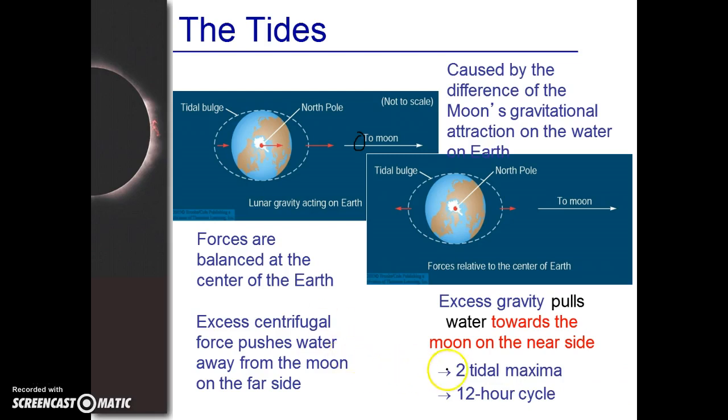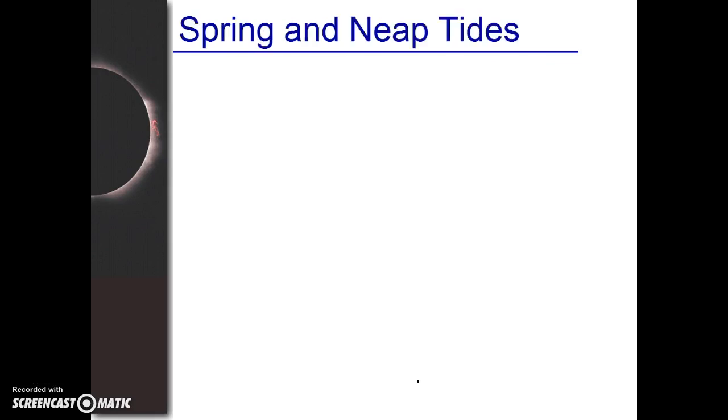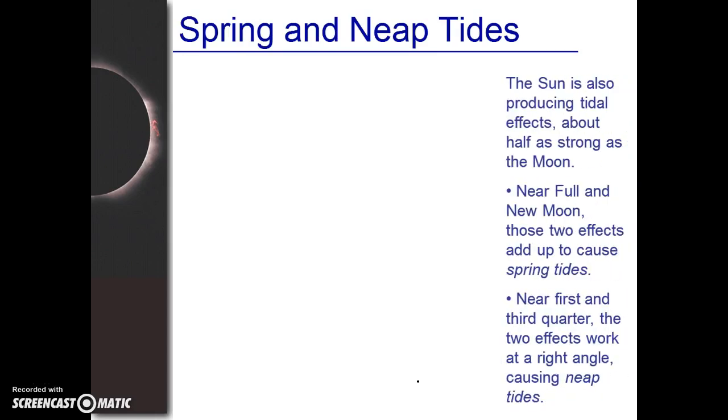And don't worry about those two things. Well, this right here just tells you have two tidal maximums, and this is a 12-hour cycle, so every 12 hours you'll hit that same one again. All right, so you can have two different types of tides. We can have a spring tide and we can have a neap tide.